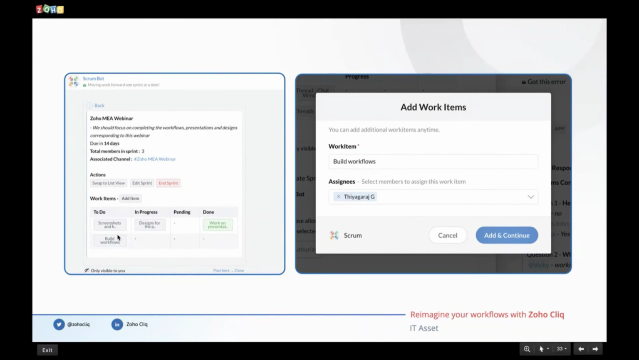So a couple of work items are under the to-do list. A work item is currently in progress and one has been completed. Also, you will see an option to add new work items into this sprint. So clicking on add item would open up a form into which I'll fill more details. And once I fill in the details, I'll say add and continue with my job.